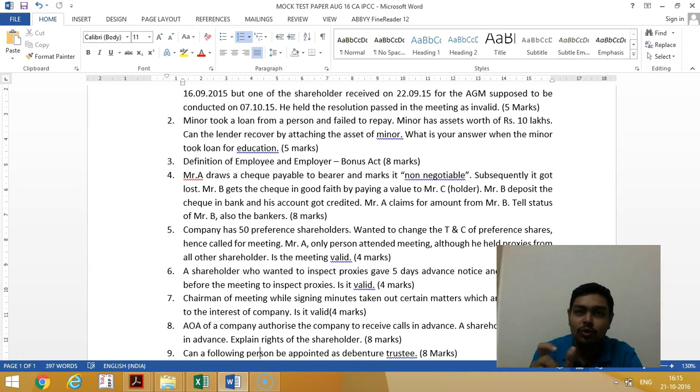First of all, we should know what is a holder in due course. The holder in due course is a person who got an instrument in good faith for payment of value. But if the word non-negotiable is mentioned, then any person who gets it in good faith, even though he gets it in good faith, but the instrument is lost, it is not endorsed or transferred in a regular manner, he will not become a holder in due course. So in this case, B will not become a holder in due course.